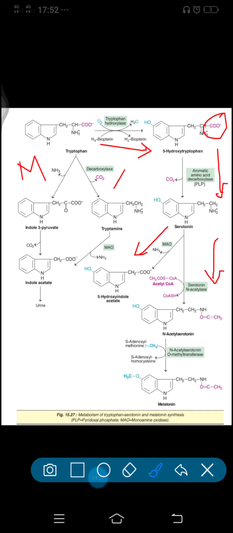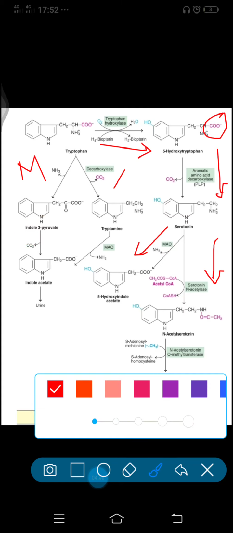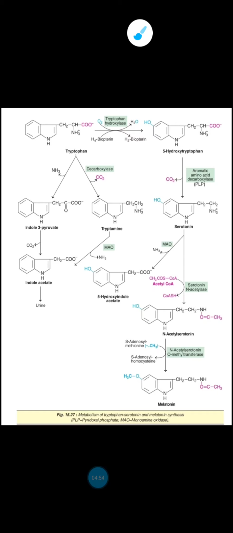So either by deamination or decarboxylation, it undergoes metabolism. We will see one by one. Tryptophan undergoes deamination to produce indole 3 pyruvate, right? Indole 3 pyruvate further undergoes decarboxylation to produce indole acetate. This indole acetate is readily excreted through urine.